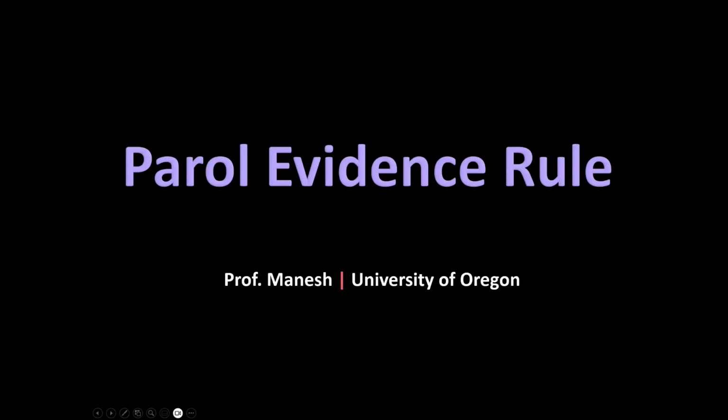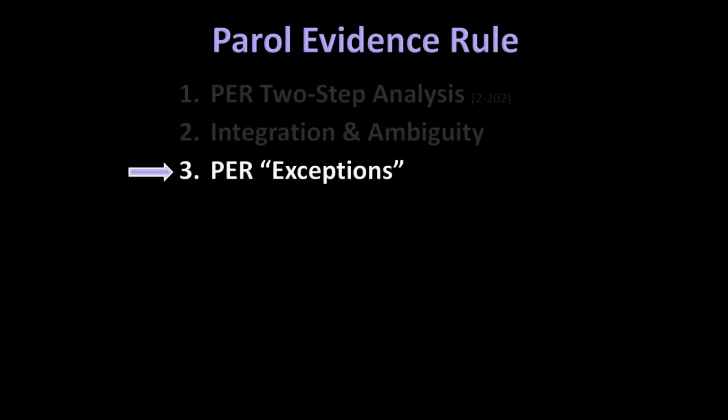In this video, we will conclude our look at the parole evidence rule by examining the exceptions to the rule. And by exceptions, what I really mean is types of extrinsic evidence to which the parole evidence rule is inapplicable, to which the parole evidence rule does not apply. So, more correctly, in this video, we will highlight some important boundaries that limit the scope of the parole evidence rule. The upshot of this video is to not overthink the parole evidence rule.